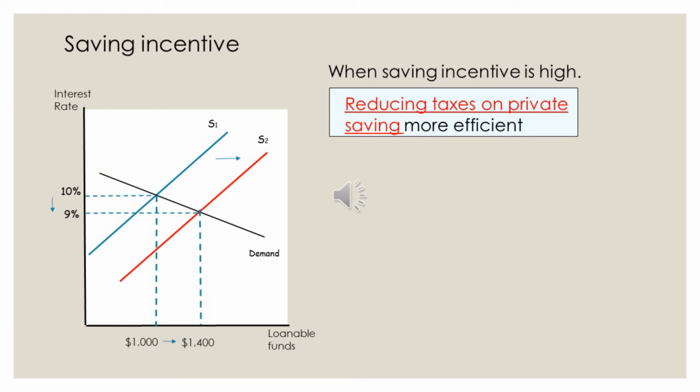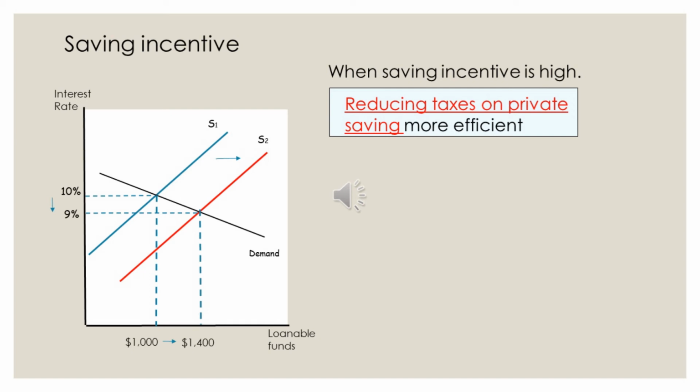Here is an example. We can see that the loanable funds of S1 is $1,000 and the interest rate is 10%.